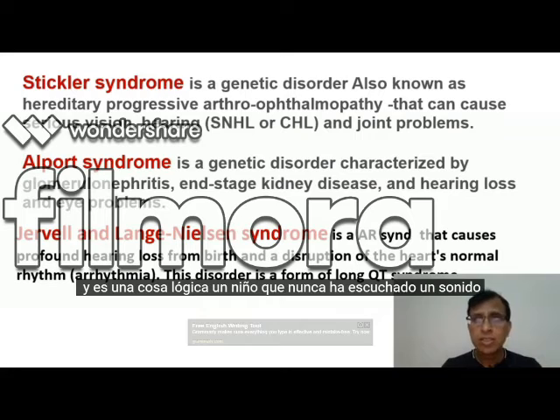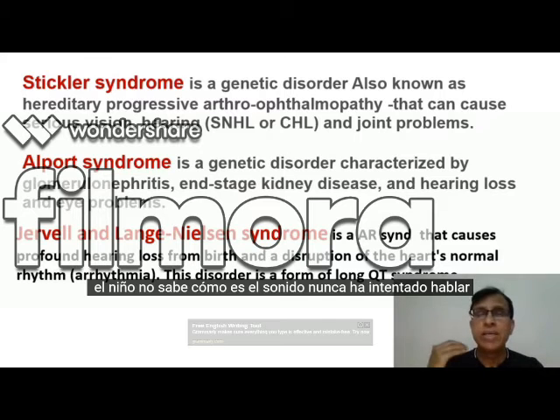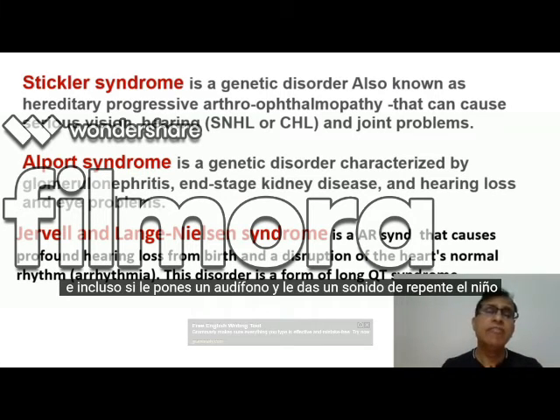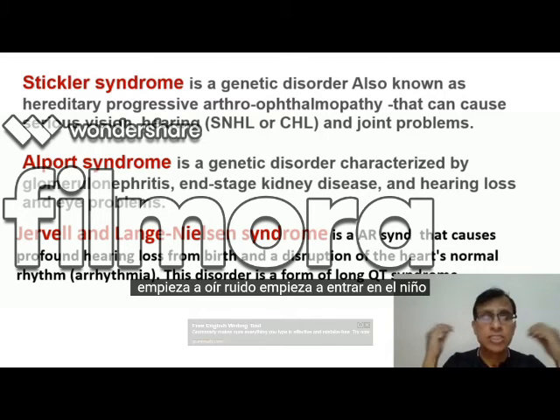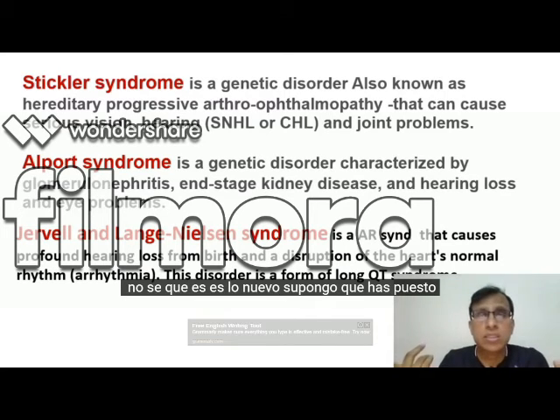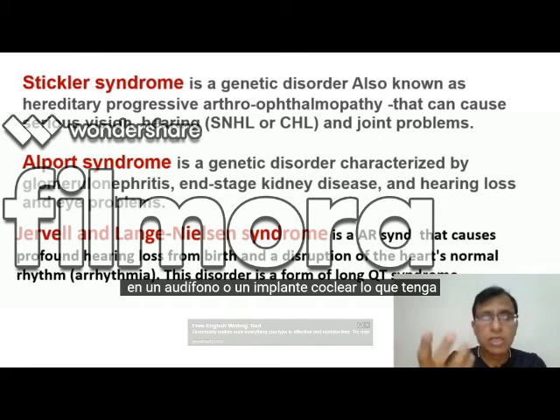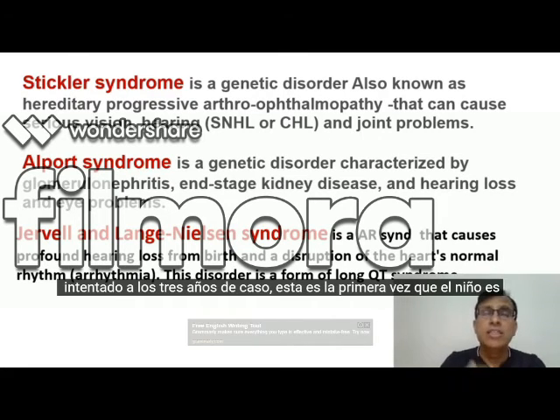And it's a logical thing. A child who has never heard a sound, does not know what sound is like, and has never made an attempt to speak, even if you put a hearing aid and give him a sound, suddenly the child starts hearing a noise going inside. The child does not know what this is. It's a new thing. Suppose we have put a hearing aid or a cochlear implant, whatever we have tried, at 3 years of age.